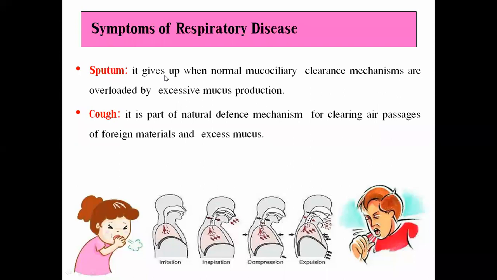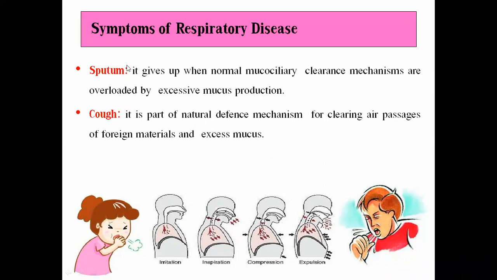So if there are so many dust or unwanted particles, at that time there will be a secretion of mucus. This shows up when the normal mucociliary clearance mechanism removes them out of our respiratory system through the secretion of mucus by the goblet cells. So sputum is nothing but the normal mucociliary clearance mechanism overloaded by excessive mucus production.